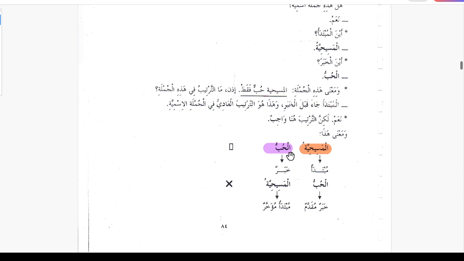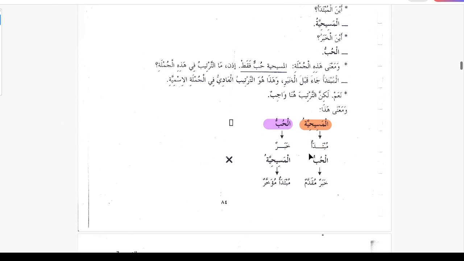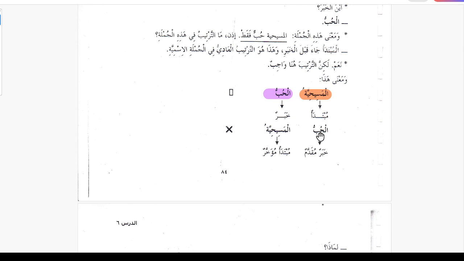Al masihiyatu al hubbu, al mubtada khabar. So you can't say al hubbu al masihiyatu, you can't reverse it, because when both are marifa, mubtada has to come first and khabar has to come after, and this is wajib, this is must. If you do it this way, it would be wrong.